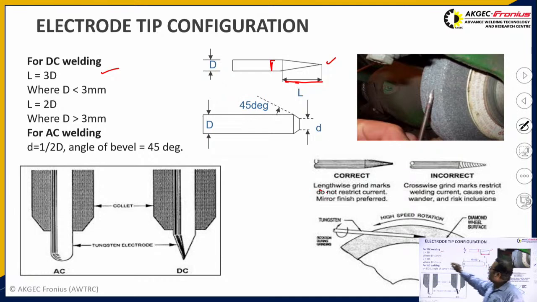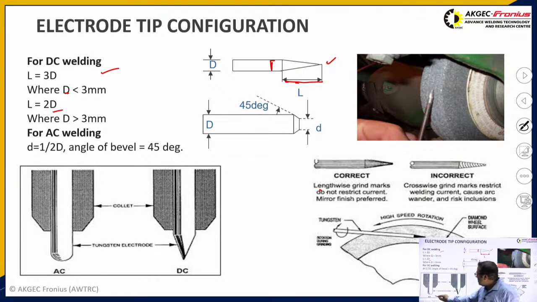So L equals 3D when the diameter is less than 3 mm. The length of this conical tip should be equal to 3D when the diameter of this tungsten electrode is less than 3 mm. When the diameter of the tungsten electrode is greater than 3 mm, then the length of the tip should be equal to 2 times the diameter of the tungsten electrode.